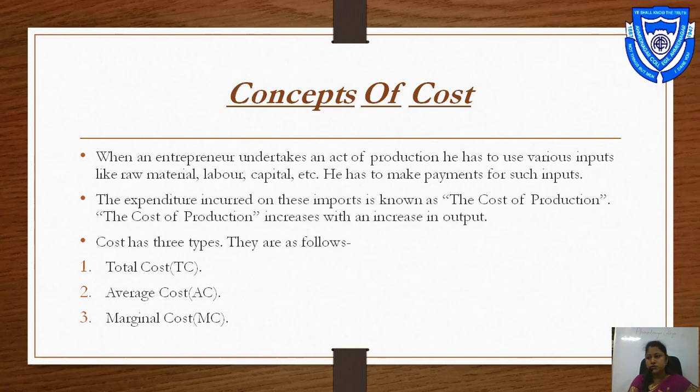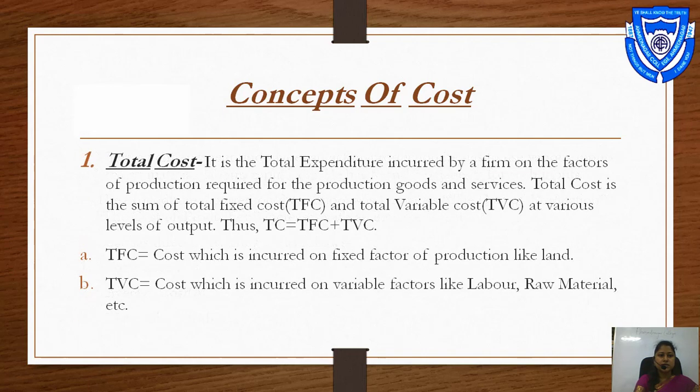What does opportunity cost mean? It means the value of the next highest valued alternative use of the resources. Cost has three types, that is total cost, average cost and marginal cost. First we see the total cost. What is total cost? It is the total expenditure incurred by a firm on the factors of production required for the production of goods and services.